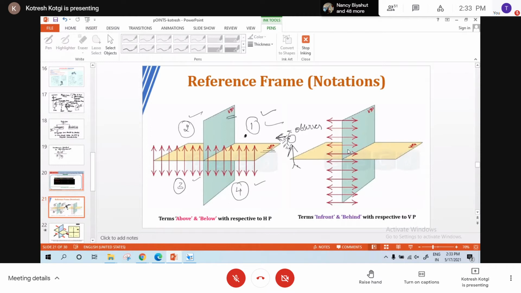Now if the point is in this position, for you as the observer, can I explain it like this: the point is above HP and in front of VP?